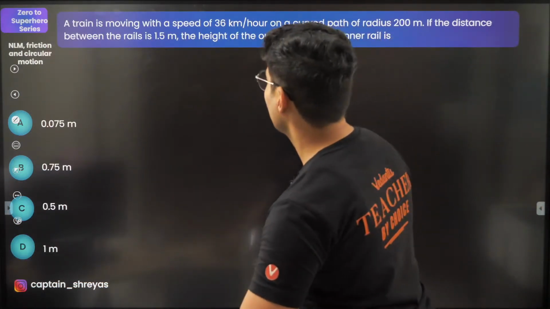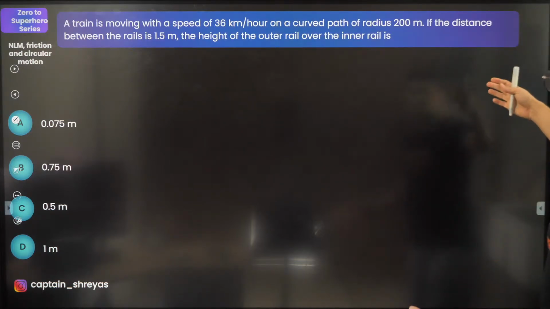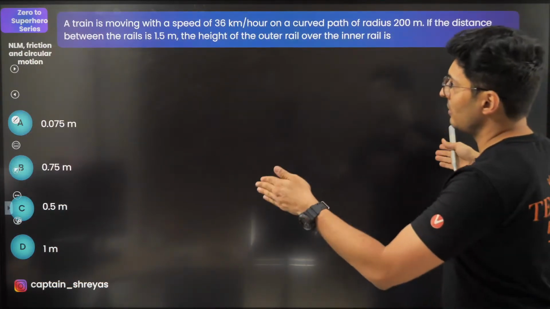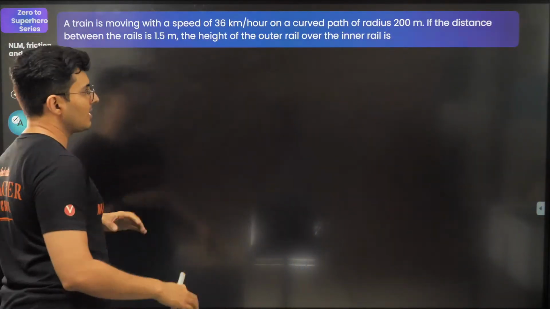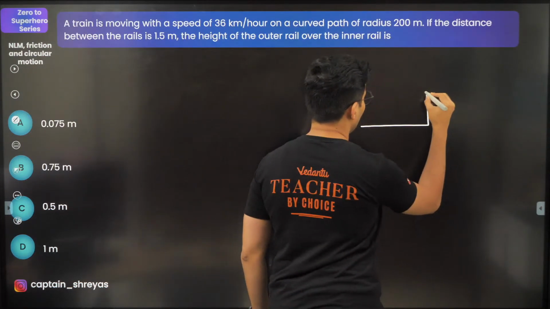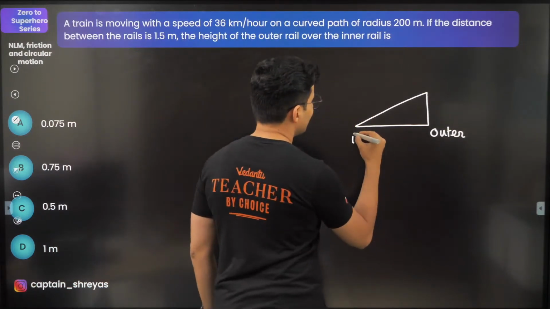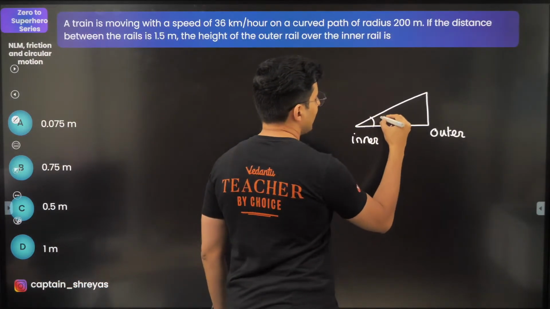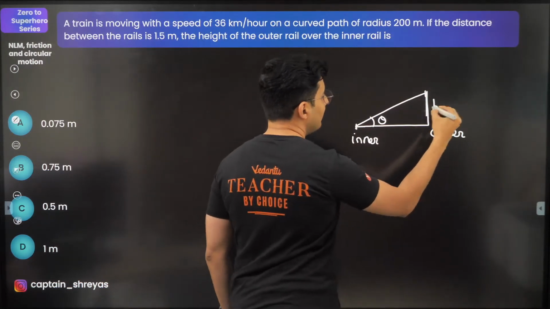The train is moving with a certain speed on a curved path of a certain radius. Distance between the rails is 1.5, find the height of the outer rail over the inner rail. These kind of questions are based on banking. If this is the outer rail and this is the inner rail, there is an angle between them, a height difference.